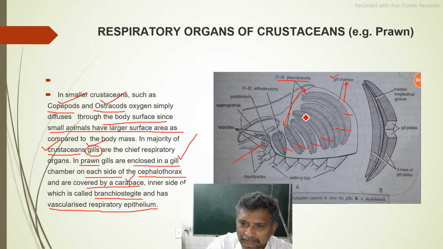So 1, 2, 3, 4, 5. You can count these. I will write on it. 1, 2, 3, 4, 5. What are these 5? They are pleurobranchs. Now this one and this one are called arthrobranchs. Okay. 1 and 2.